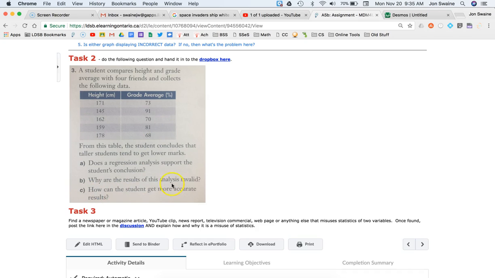So for C, how would the student get more accurate results? They would have to get way more data. And if the trend continued to hold, then they might start to go, hey, I'm onto something here. But as we know, they're not going to see anything. There's no relationship here.